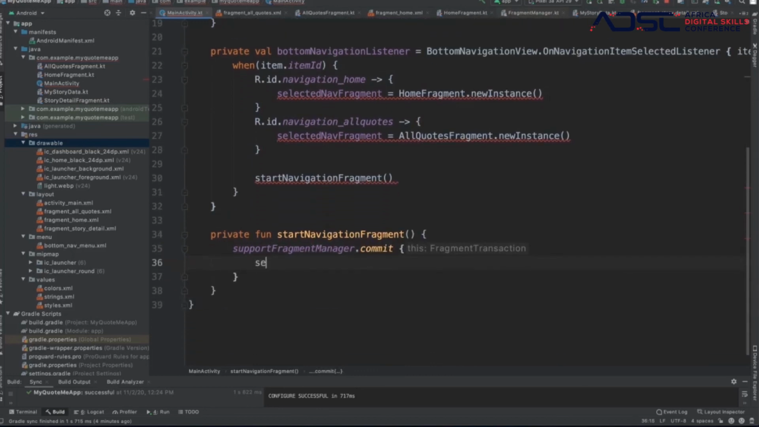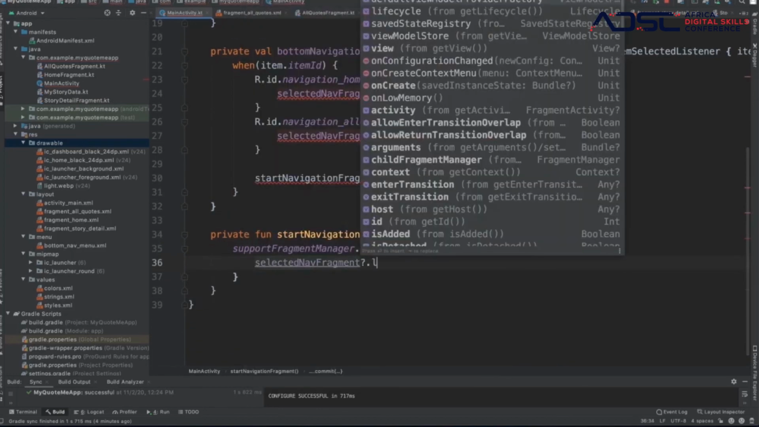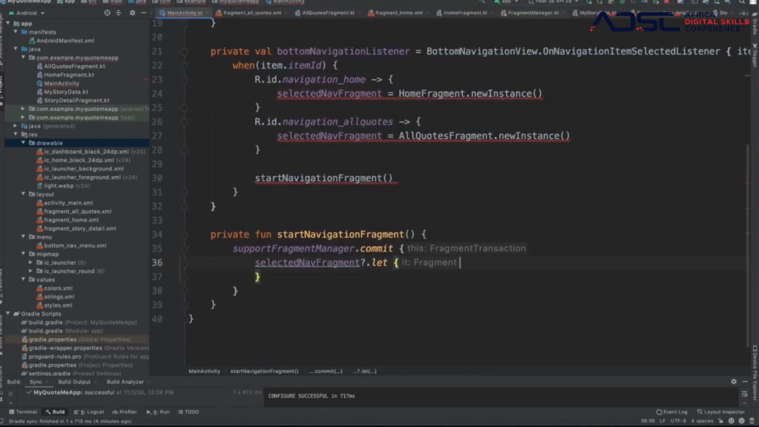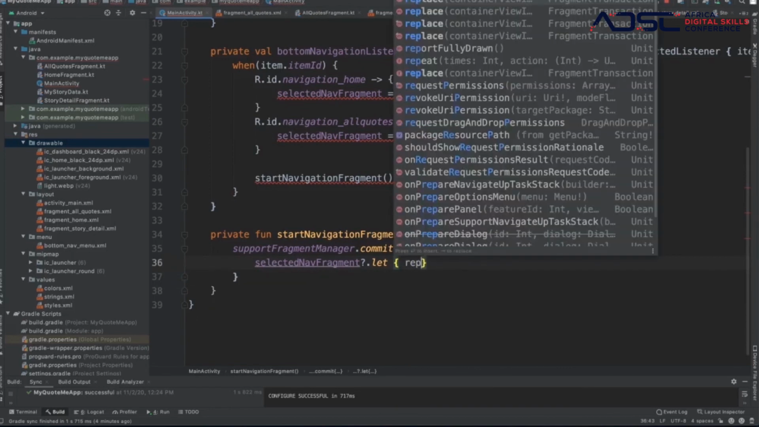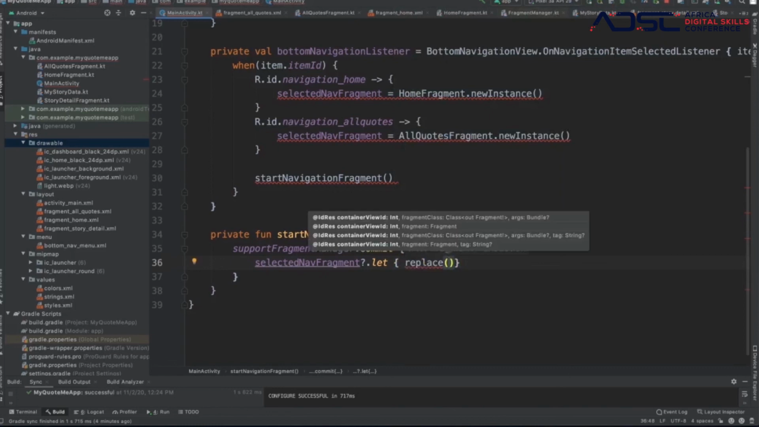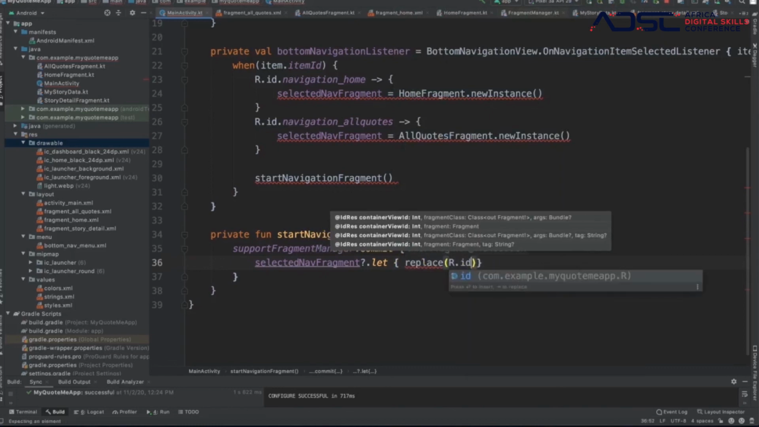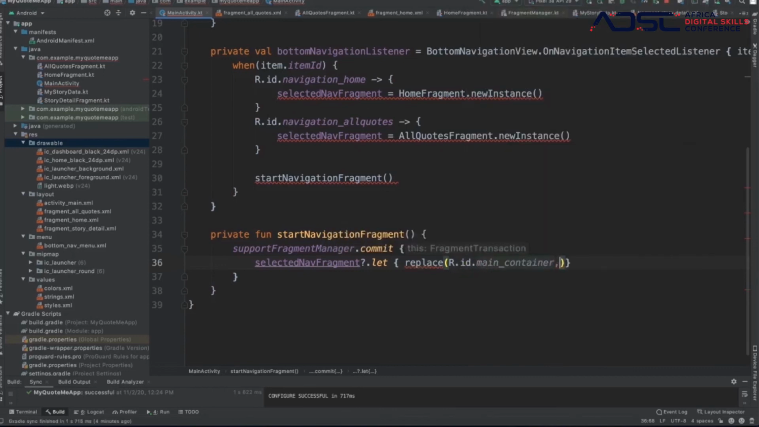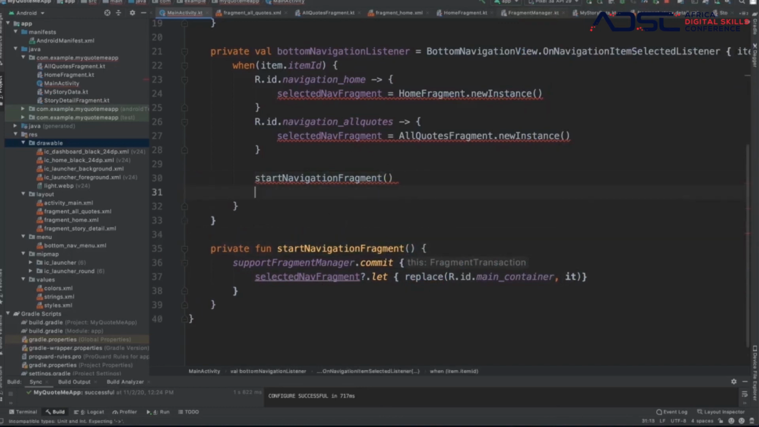And then we say, okay, selected fragment. That's the selected fragment. We say, okay, selected fragment, replace, right? Replace the main container with it. That is the fragment that is given, right? And then what we do over here is we return a true, right? We return a true.